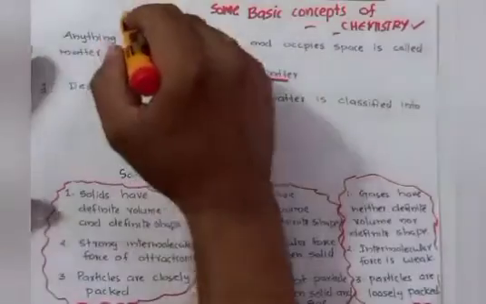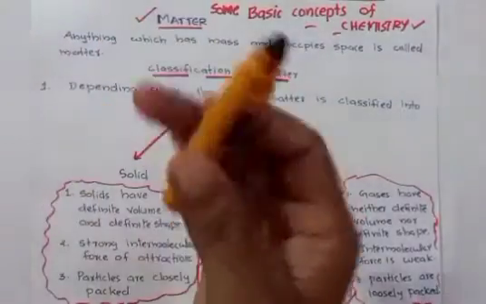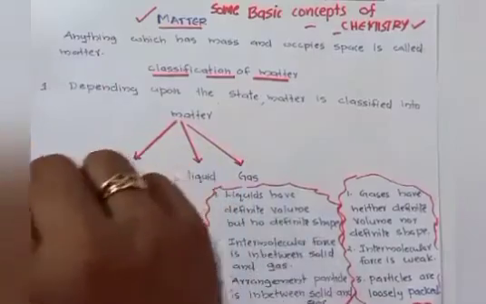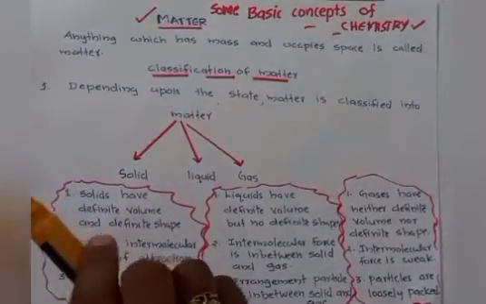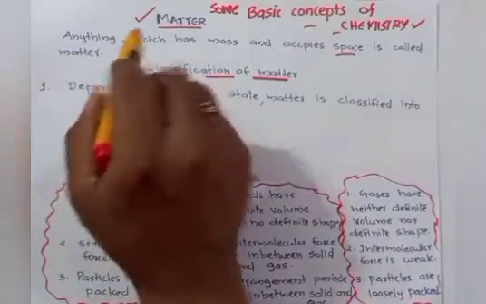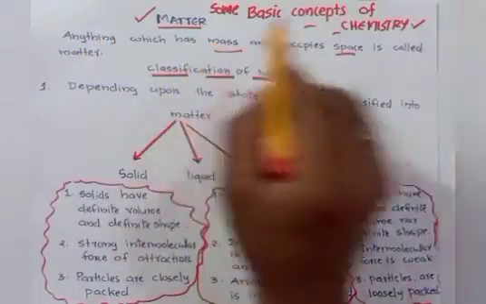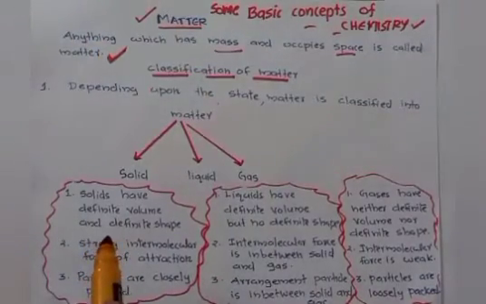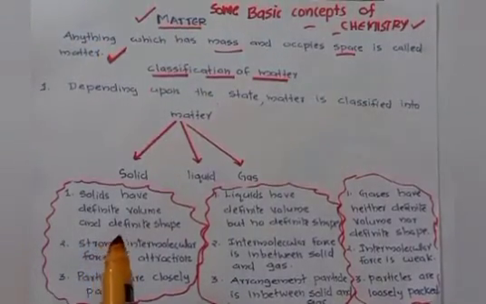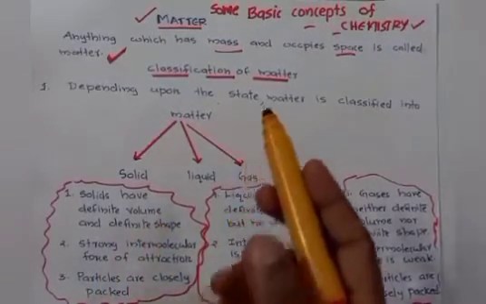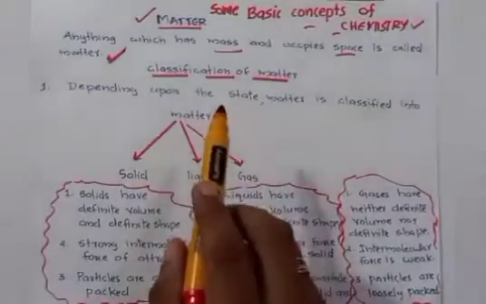First one, what is matter? The pen is an example of matter. Duster or anything which occupies space and has mass is called matter. സ്ഥിതി ചെയ്യാൻ സ്ഥലം ആവശ്യമുള്ള ഏതൊരു സബ്സ്റ്റൻസിന് നമുക്ക് മാറ്റർ എന്ന് പറയാൻ പറ്റും. So what is matter? Anything which has mass and occupies space is called matter. Then how is matter classified?